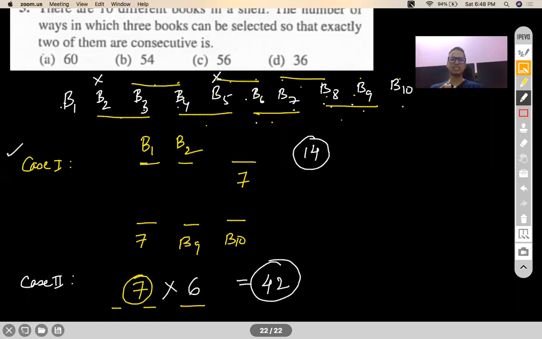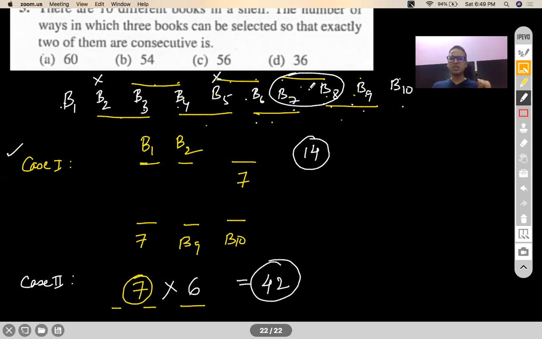I'll repeat once again. If you end up picking any one of these pairs which I have shown with the yellow dashes, then the third book can only be picked in 6 ways. For example, if I pick these two, then the third book cannot be B9 or B6, because then all will become consecutive.